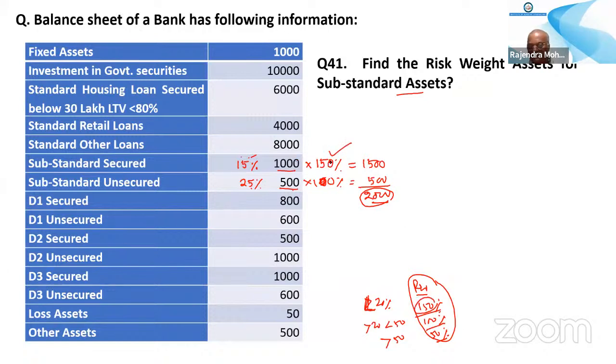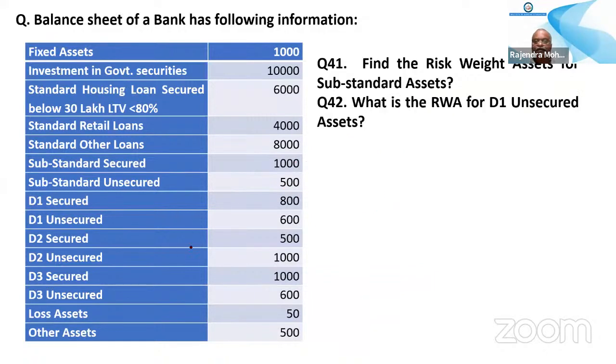Exposure multiplied by risk weight equals the RWA. Here it is 25%, which means it is falling under 100%. So 500 into 100% is 500. Together, 2000. Okay?